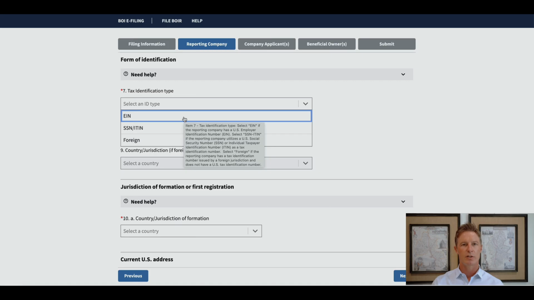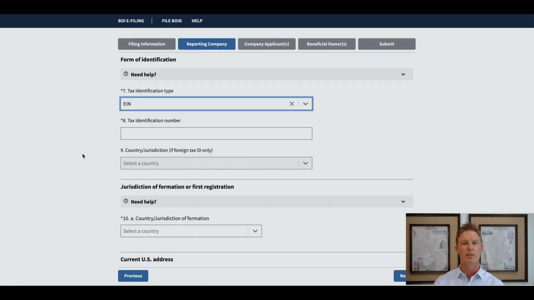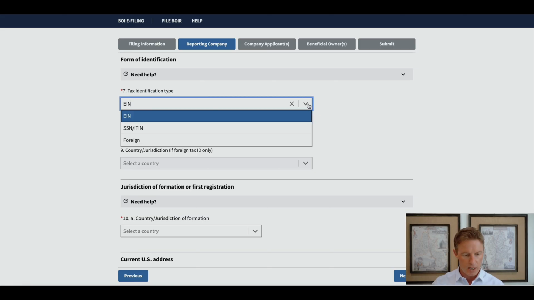Most of you are just going to simply select EIN. If you have an entity in the United States, you should have a tax ID, or employer identification number, which is what EIN stands for. It's essentially a tax ID of the entity. If for some reason you didn't obtain a tax ID for your entity, then you can enter your social security number if that is the number that is tied to the entity. You can also see that if you are not a US based entity, you can select foreign here.